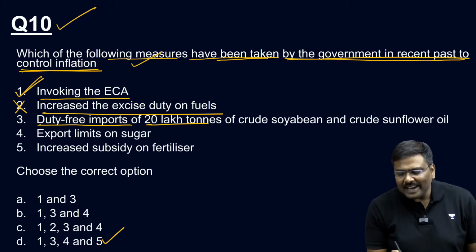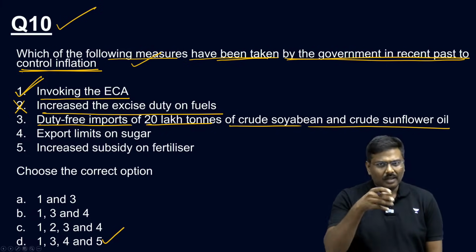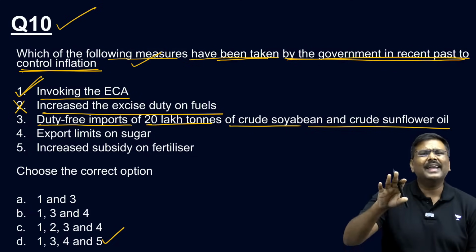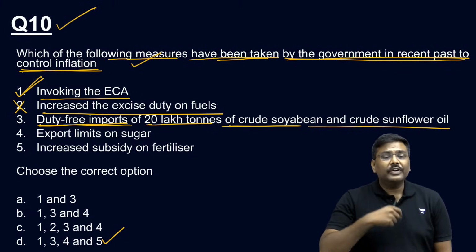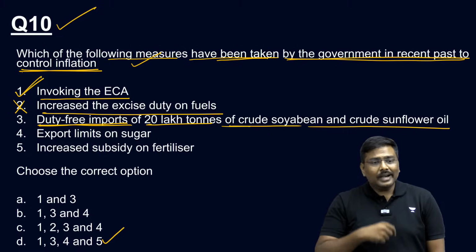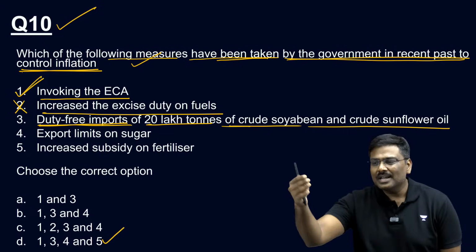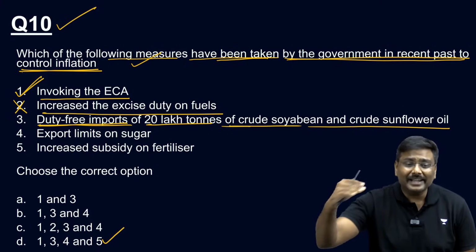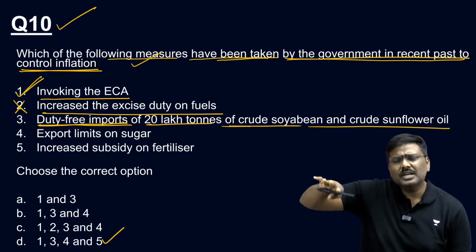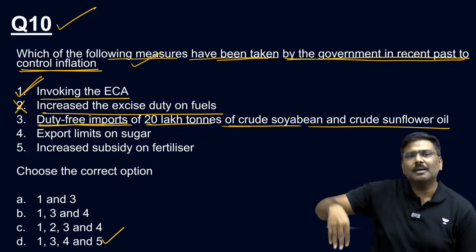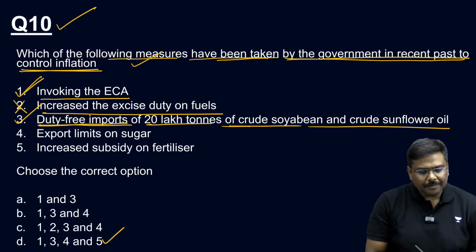Duty-free imports of 20 lakh tons of crude soybean and crude sunflower oil. In fact, this has been done by the government. Again, don't worry about the quantity, but look at the first part of it, duty-free imports. Rather than imposing duties, the imports will now be done without any duties, which will reduce the market prices. The import price will come down and it will help us in controlling inflation. Done? So the third one is correct.